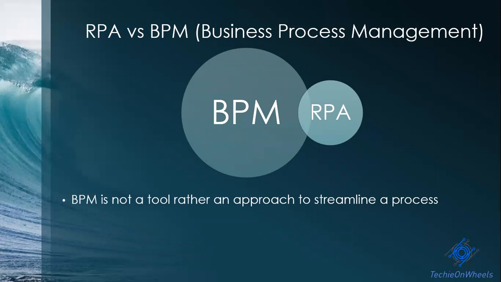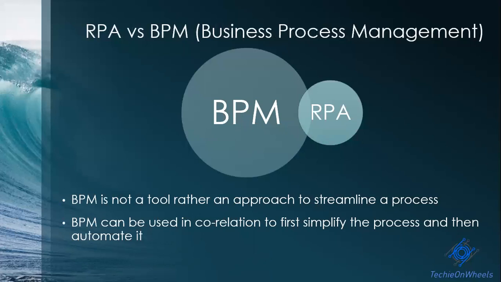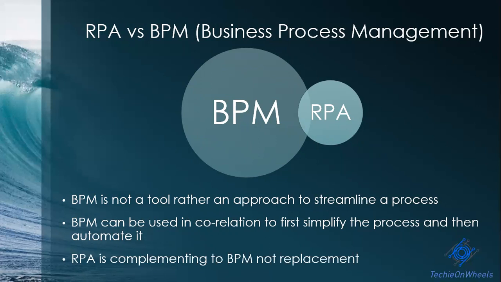BPM is not a tool, however RPA tools are. BPM is rather an approach to streamline your entire process, and in the part of automation, you can use an RPA tool. So RPA is complementing BPM, and it is not a replacement for it.